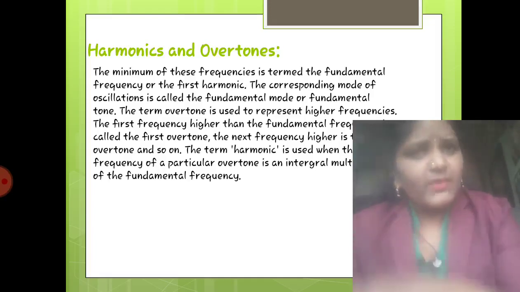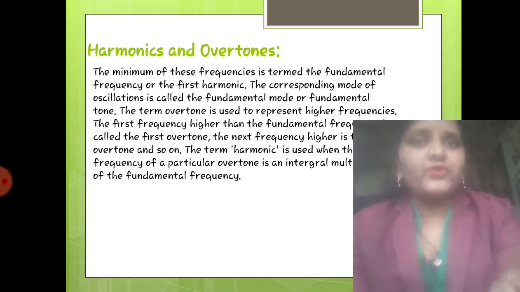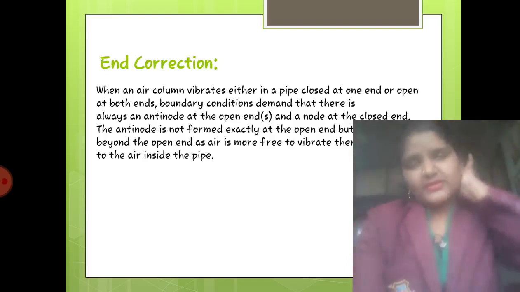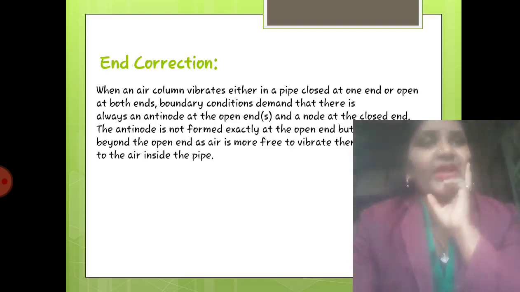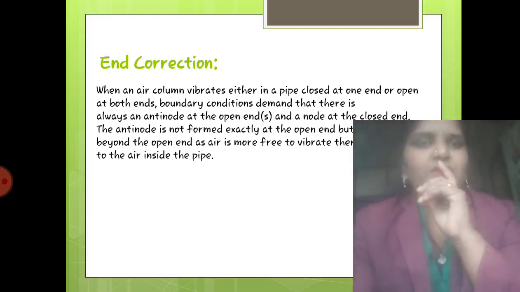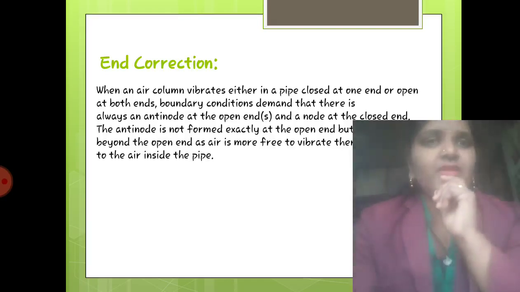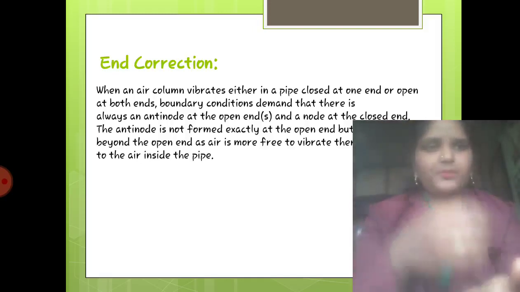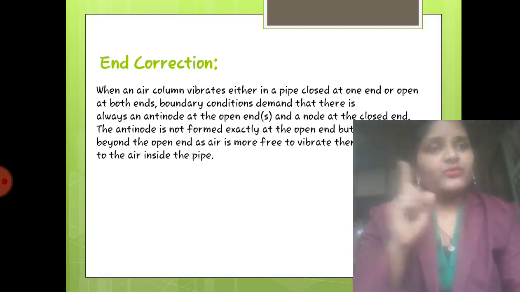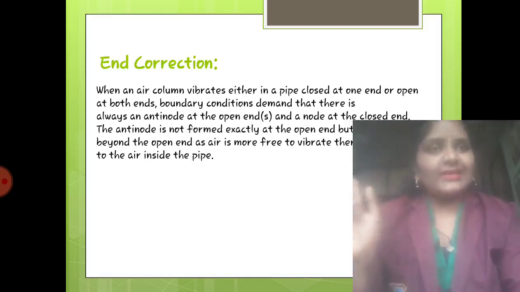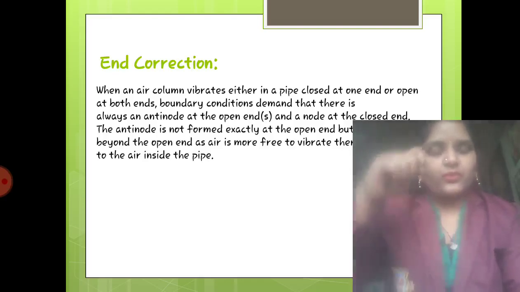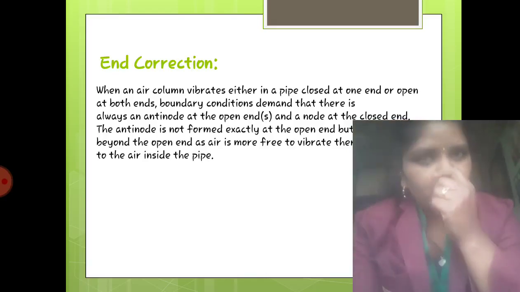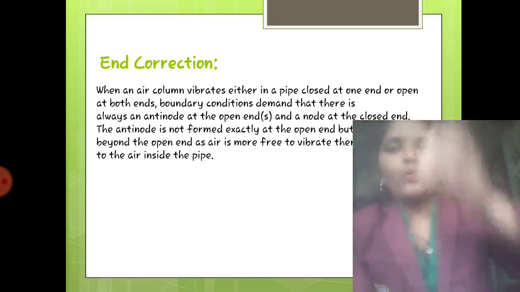To know more about it, there is another concept which is end correction. End correction is actually practical knowledge. Consider a pipe which is closed at one end, and the tuning fork which I showed you in the previous slide. I am going to strike that tuning fork and give vibrations to the open end of the pipe. What will happen when I give vibrations at the open end of the pipe?